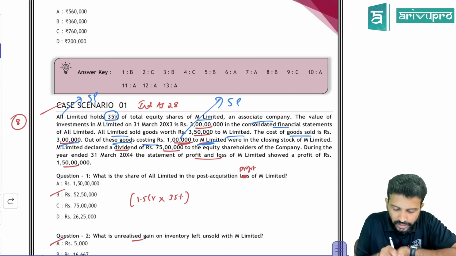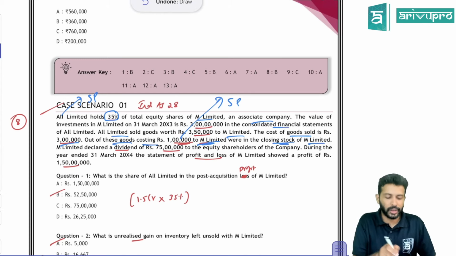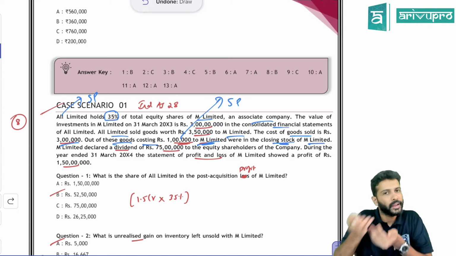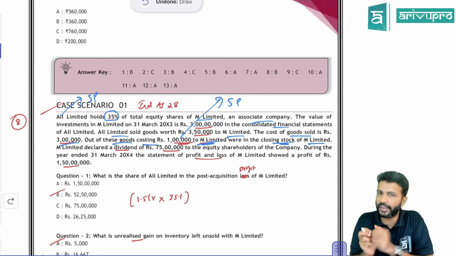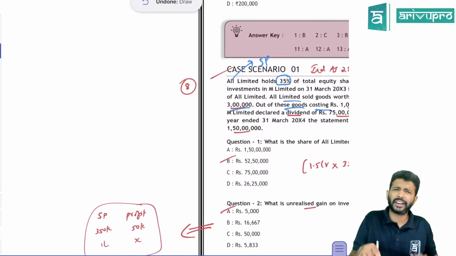Out of these goods costing 1 lakh to M Limited, it is in closing stock of M, so the associate is holding it. We sold totally 3,50,000. Is the entire 350 being held as inventory? No. Only 1 lakh is being held. So let's calculate the unrealized profit.